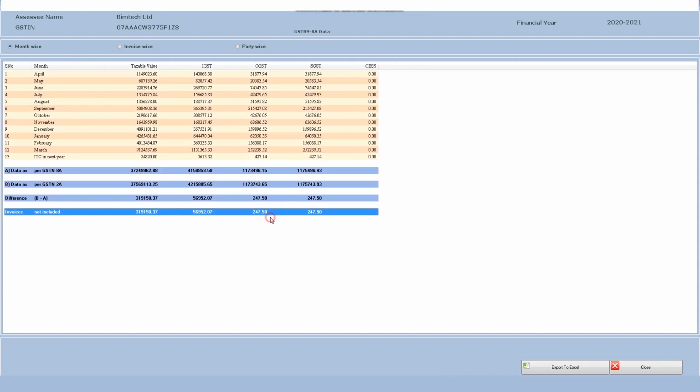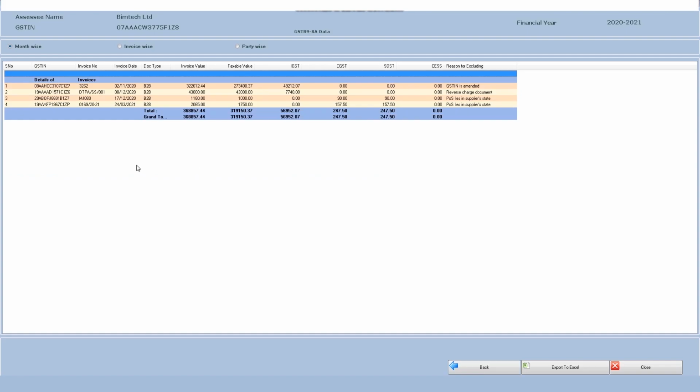The basic difference, the thing which is extra in the software, is that it is not there for the current financial year. But I can tell you the reason why sometimes a difference comes. Suppose my supplier has filed a return after the due date, that is after September of the next year. That particular data will not be coming in my 8A, because 8A is generated as on a particular date, but it will be coming in my 2A. So that particular invoices difference will be there, which we have to identify, and for that we have already given an option in this particular case only.